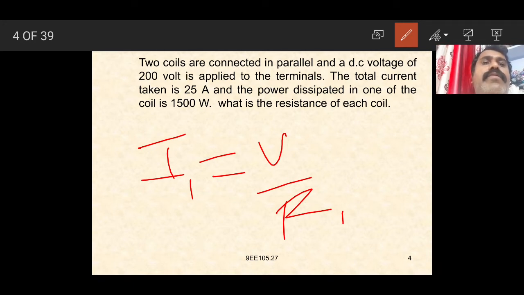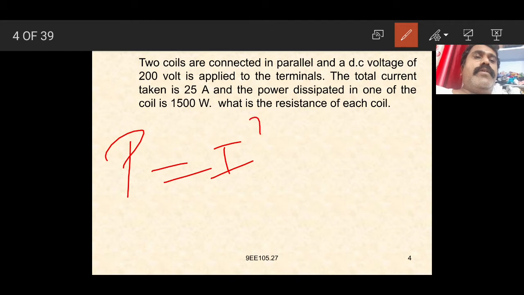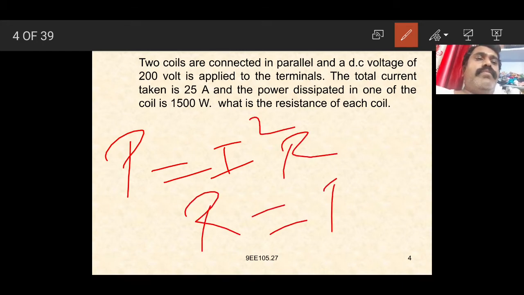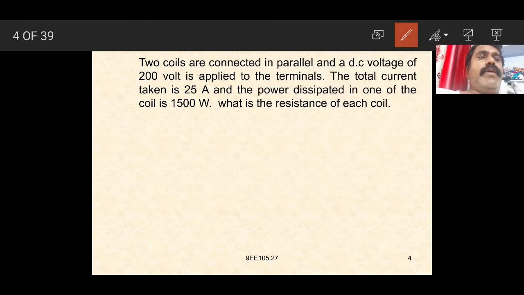Again, P is equal to I square R. From this we can find the value of R, that is R is equal to P by I square. The power P is given as 1500 watts divided by 25 squared, and we get the value of R here.